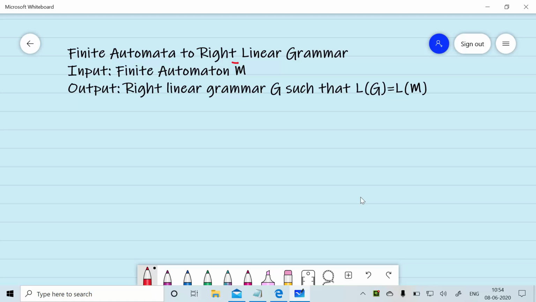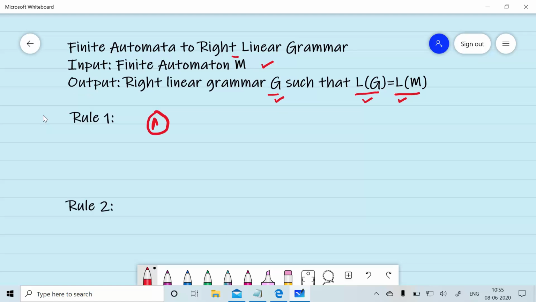Now we will discuss how we can convert a finite automata into its equivalent right linear grammar. So input is a finite automata M. We want to generate a right linear grammar G such that the language generated by the grammar and the language generated by the finite automata are equivalent.